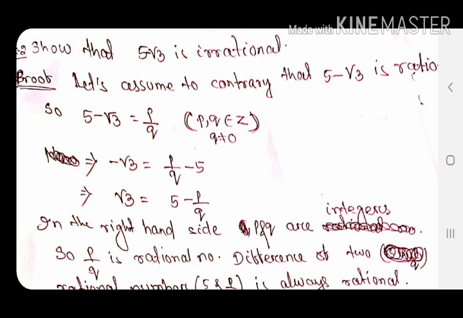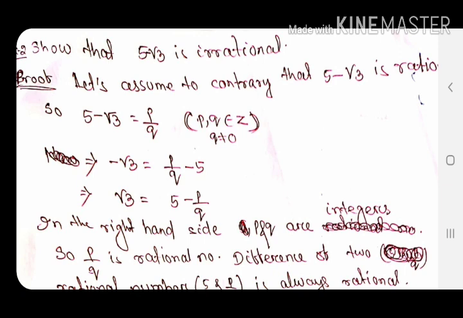So our first step is to separate that. In 5 minus root 3, root 3 I know, so I will keep it in one place. So 5 will go to the other side and will be subtracted. So this is minus root 3. To make it only root 3, every symbol will be changed. So minus 5 will be 5, and p by q will be minus p by q. So it is root 3 equals 5 minus p by q. So this is the first step.